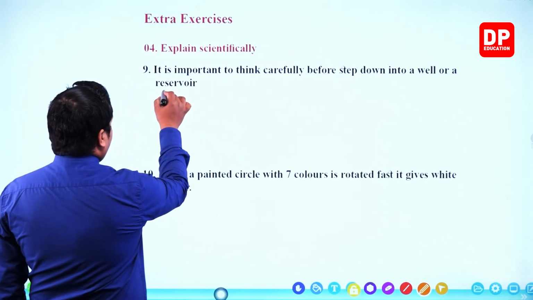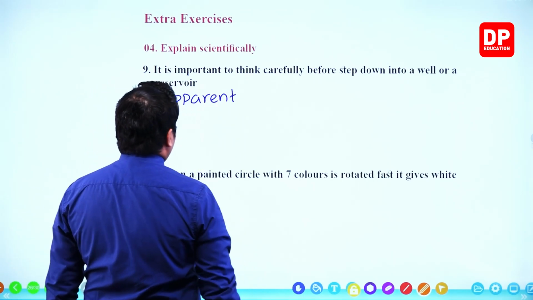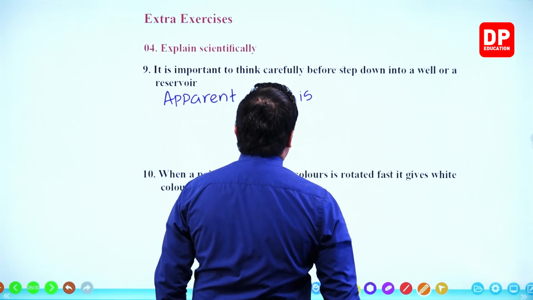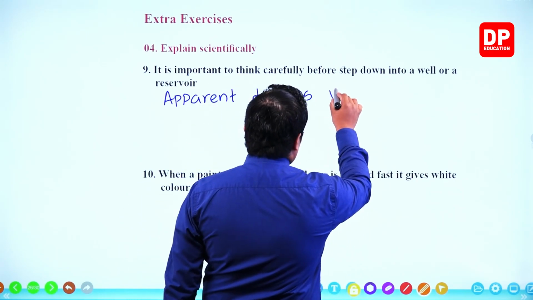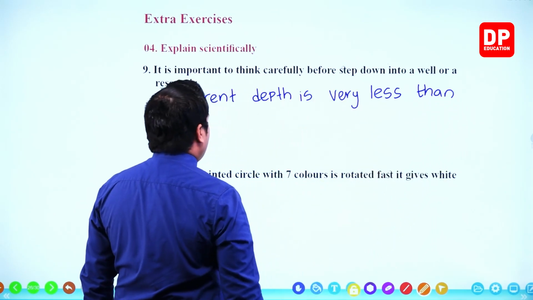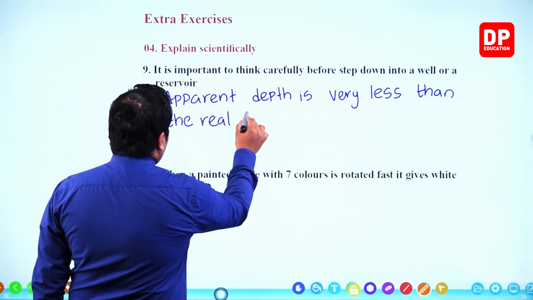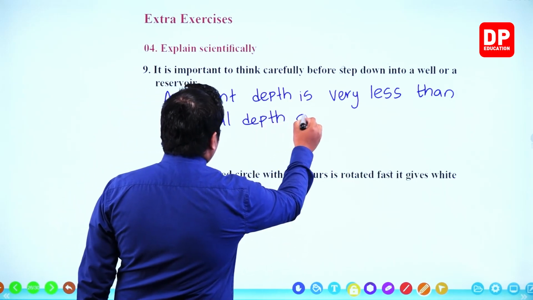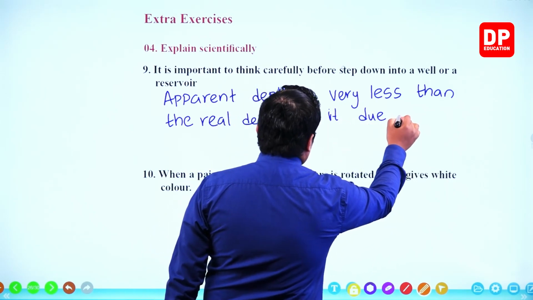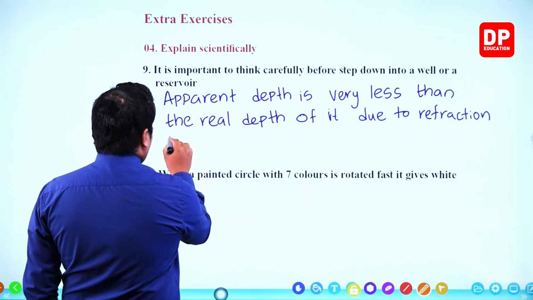So we can write the answer: apparent depth is much less than the real depth due to refraction of light.